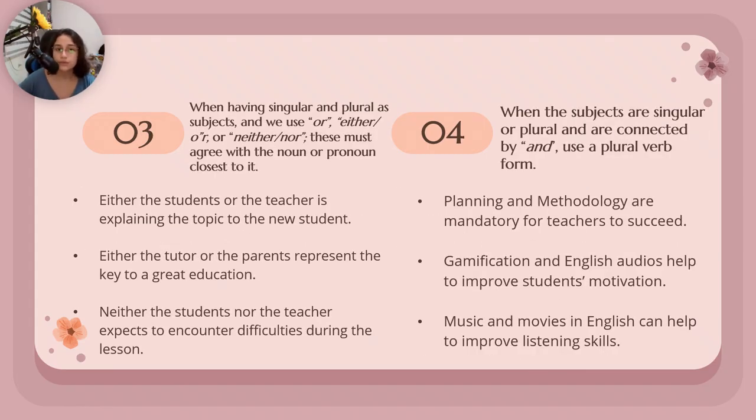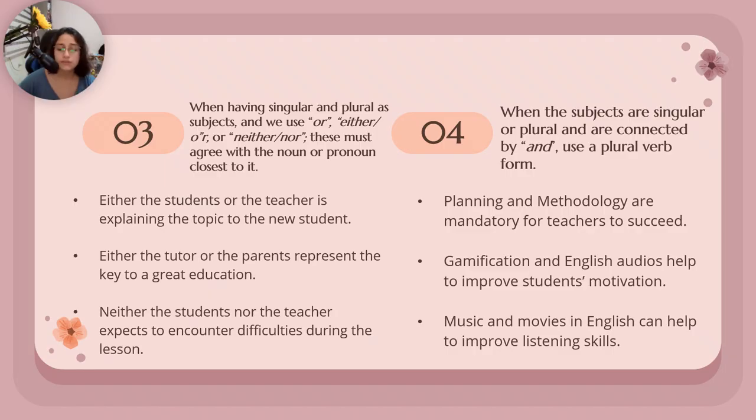Okay. So the third rule is about when having singular or plural subjects, we use or, either or, neither nor. This must agree with the noun or pronoun closest to it. So here we have the opposite of the second rule.